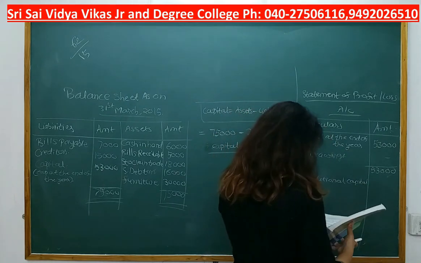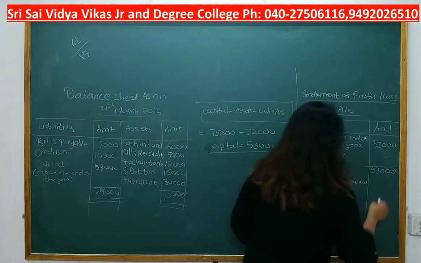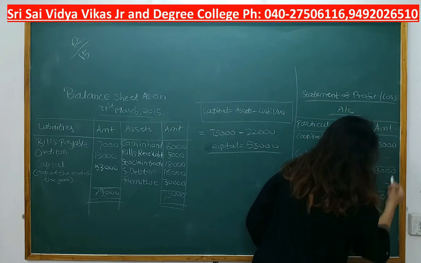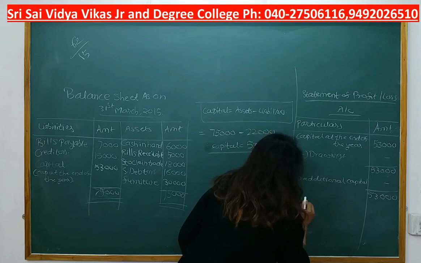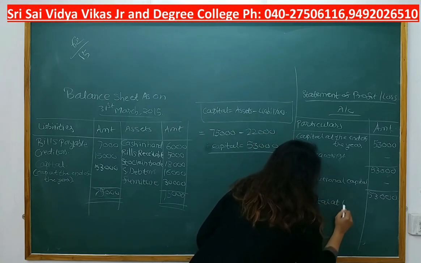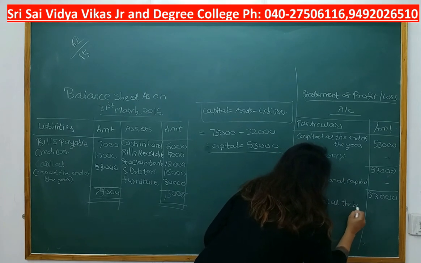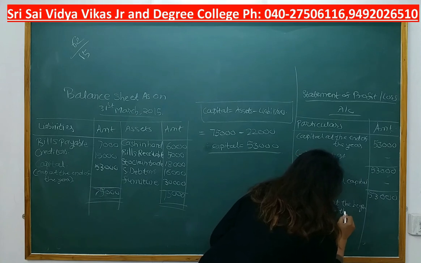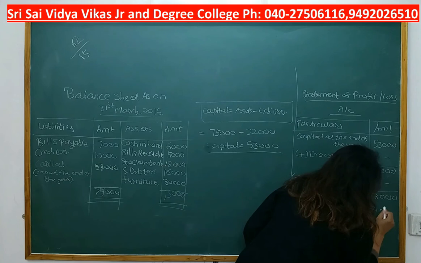Do we have any additional capital? No. So adjusted capital we get 53,000. Less capital at the beginning of the year was 50,000.